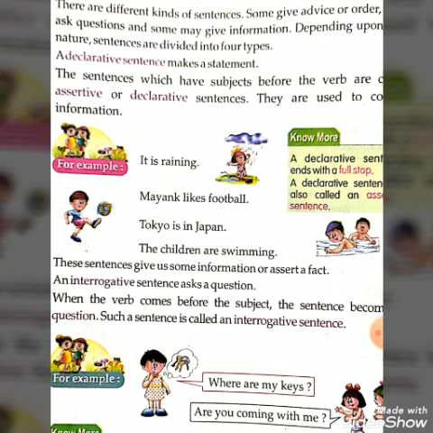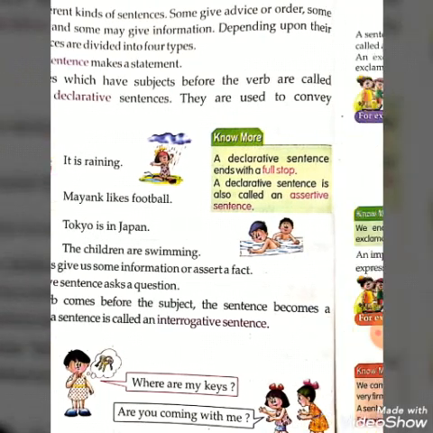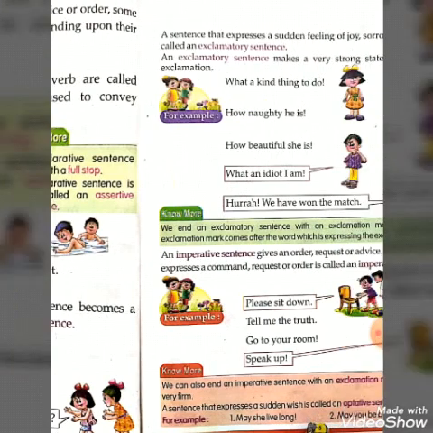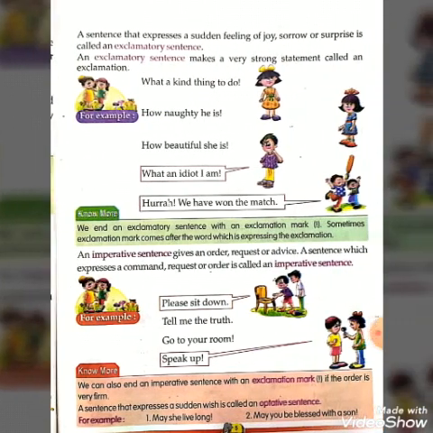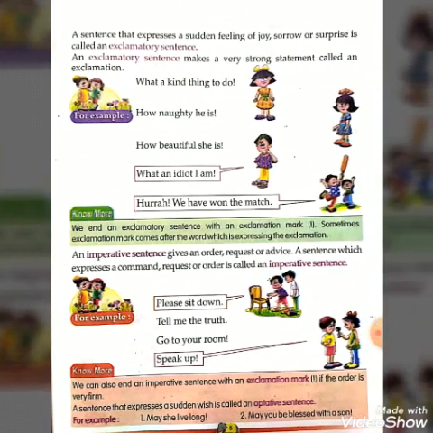Now, next one, the exclamatory sentence. We know that a sentence that expresses a sudden feeling of joy, sorrow, or surprise is called an exclamatory sentence. Here, an exclamatory sentence makes a very strong statement called an exclamation.